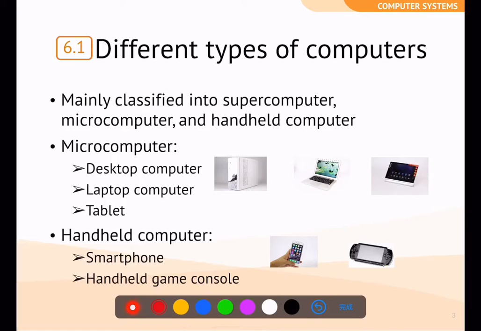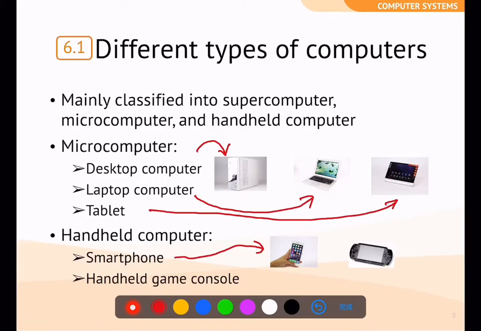Besides the supercomputer, actually there are different types all around the world according to their efficiency and competency. So you may find besides a supercomputer, we do have microcomputer and handheld computer. The microcomputer involves the desktop computer, laptop computer, and also the tablet, like the iPad. About the handheld, it will be the group of smartphones like the iPhone or Android phone or handheld game console. So you see that this one is a Switch.